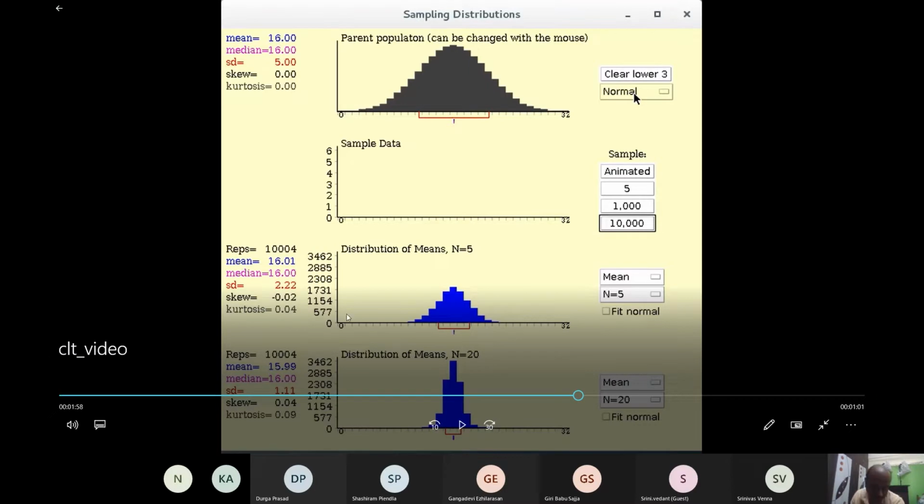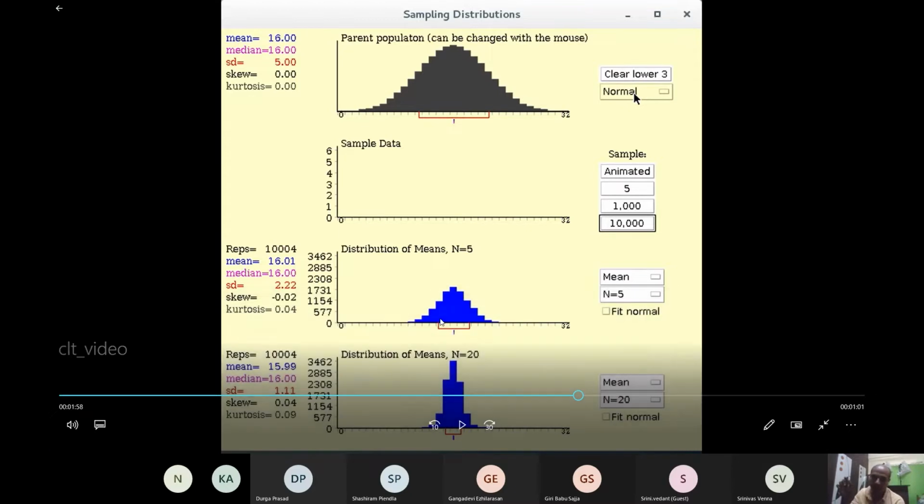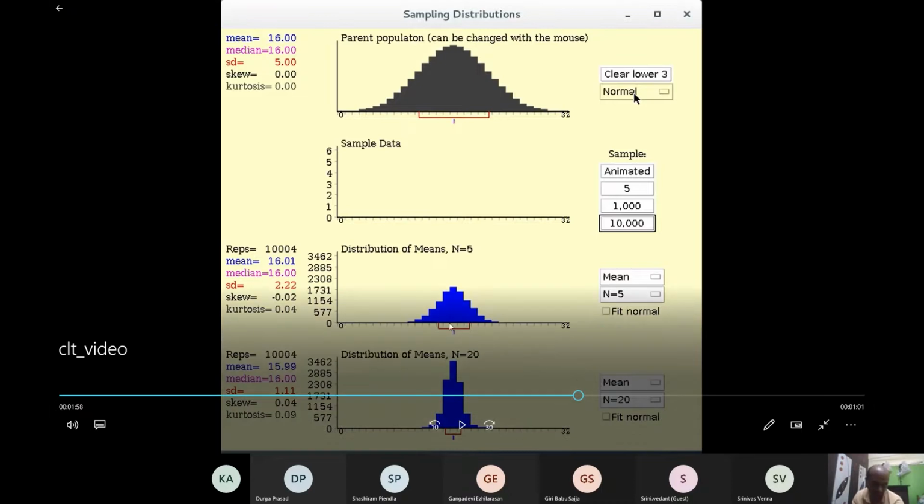The standard deviation is calculated using the square root of the sum from i equals 1 to n of (x minus mu) whole square, divided by n. That's how we calculate the standard deviation of data, whether it is means or data. But we can calculate this number using this formula.